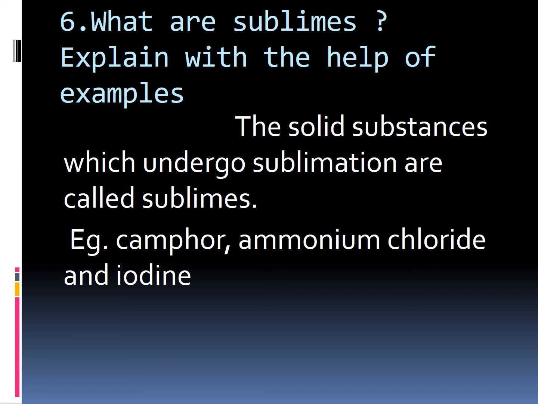You can write the two answers also. The solid substances which undergo sublimation are called sublimes, or the gaseous or vapor form is called sublime. What is the example? Camphor, ammonium chloride and iodine. Okay children, write fast.